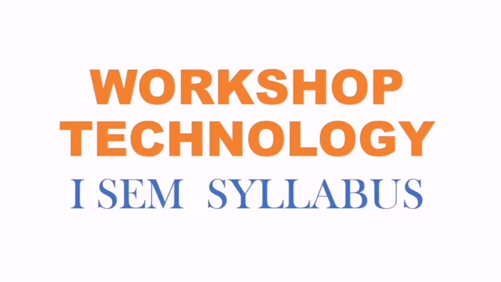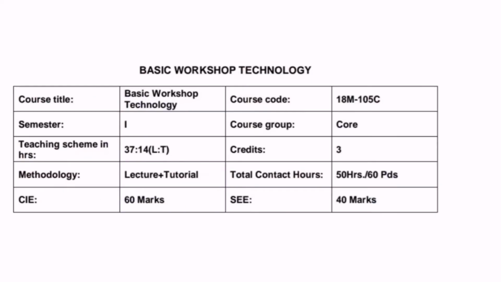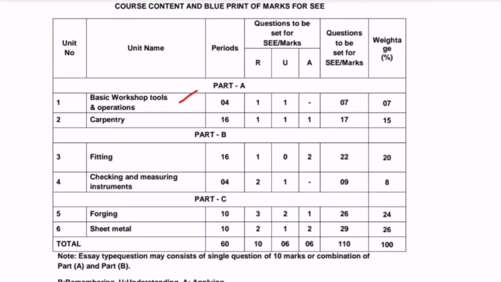And also I am providing the syllabus of first semester Basic Workshop Technology in Diploma in Mechanical Engineering. So this is the course structure: basic workshop tools and operations, carpentry, fitting, checking and measuring instruments, forging and sheet metal. These are the 6 chapters in workshop technology in the first semester of diploma in mechanical engineering.